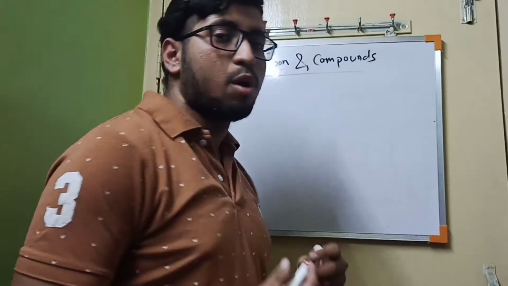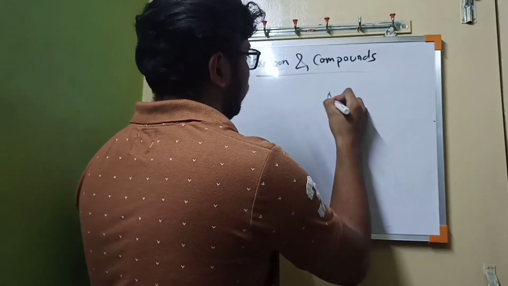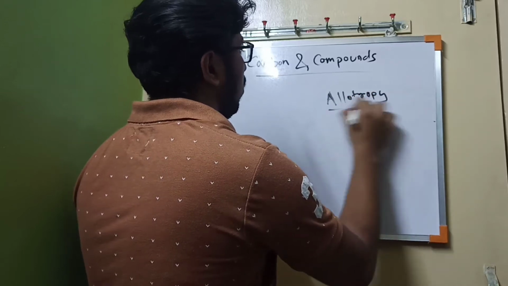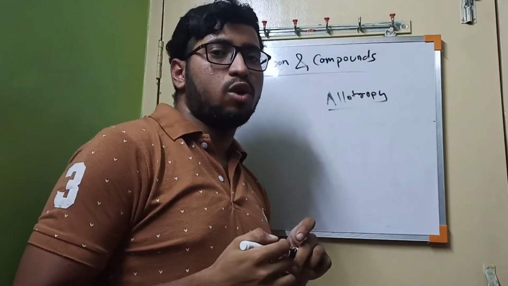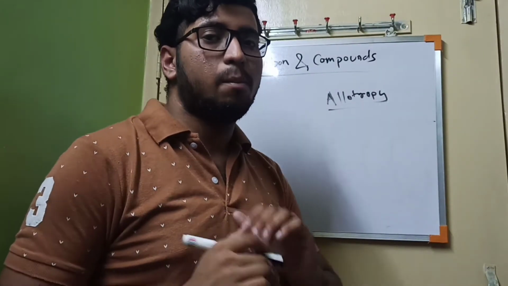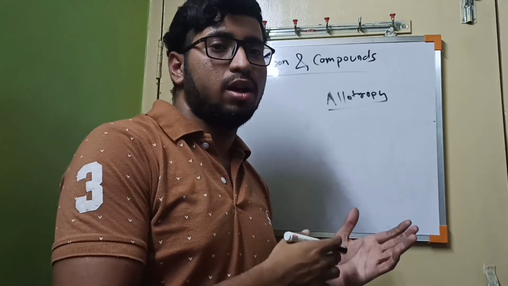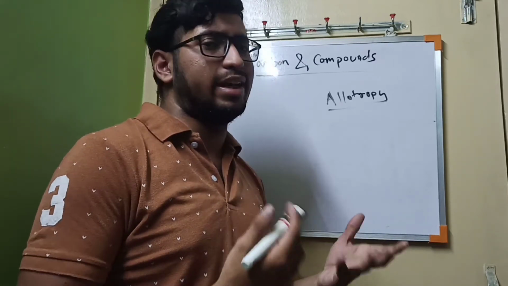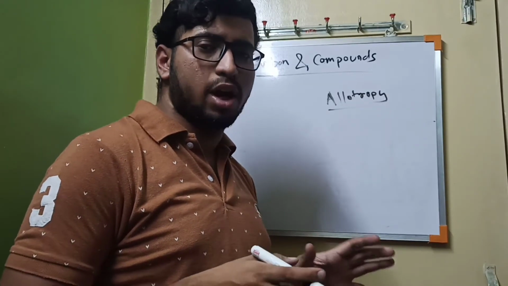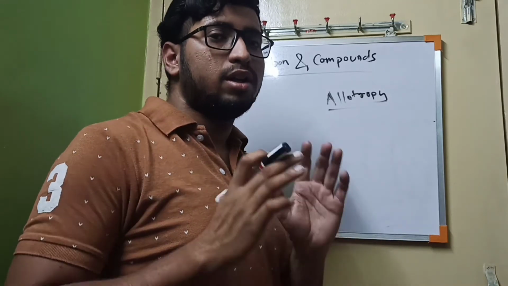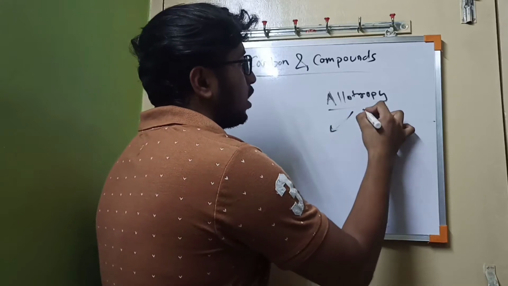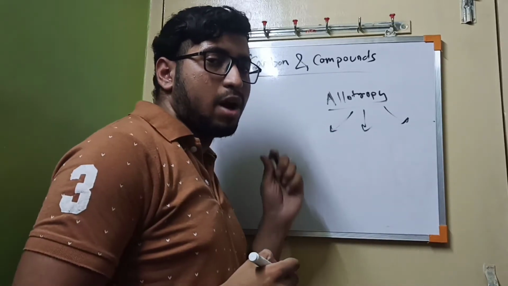The third and interesting property is allotropy. What is allotropy? Basically, allotropy is when the same element shows different things. Like we have seen diamonds, we have seen graphite, we have not seen fullerene. It is a synthetic element, but these are all made up of carbon. So we can find 3 different allotropes of carbon.